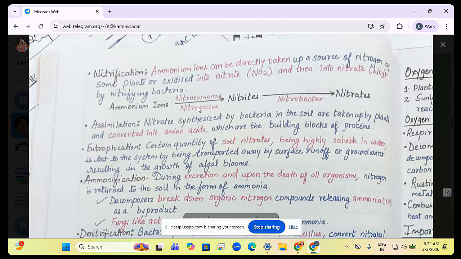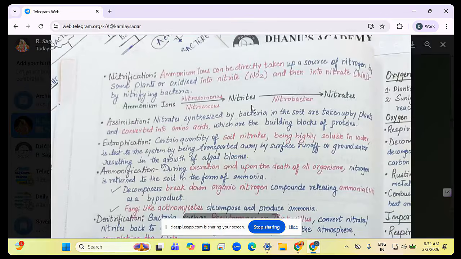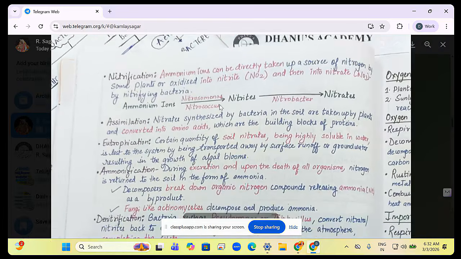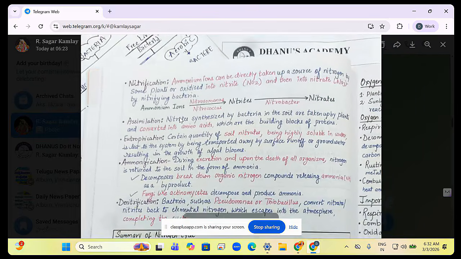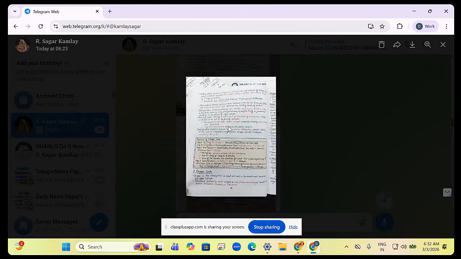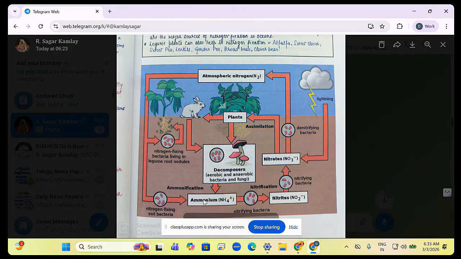Here is the important part. Look here. Ammonium ions are converted into nitrites. Nitrites are converted into nitrates. You have to remember the bacteria here: Nitrosomonas or Nitrococcus. So what will Nitrosomonas or Nitrococcus do? They will convert ammonia to nitrites.